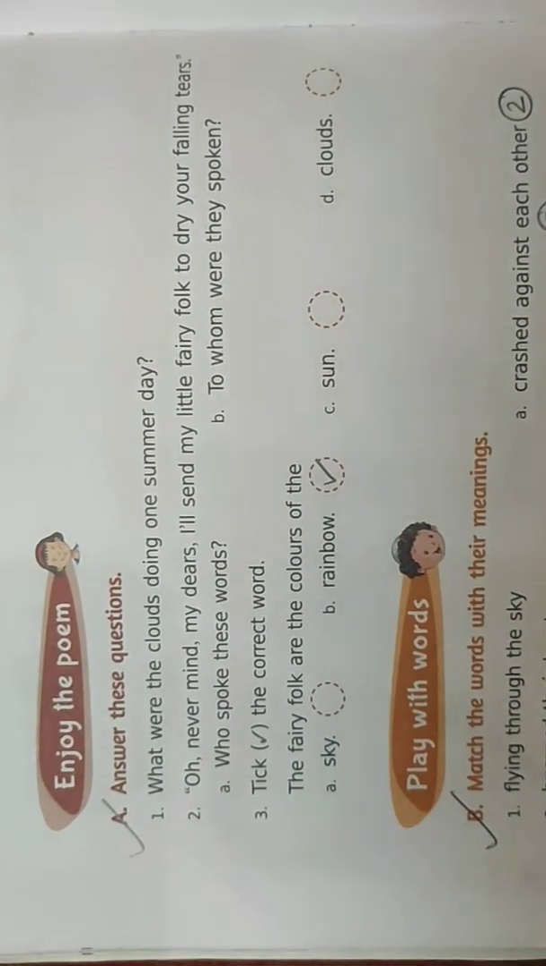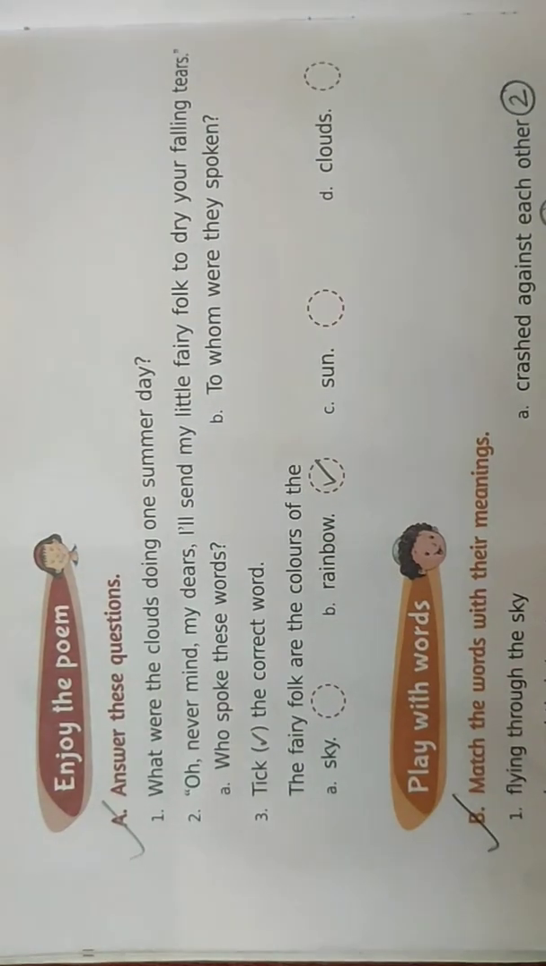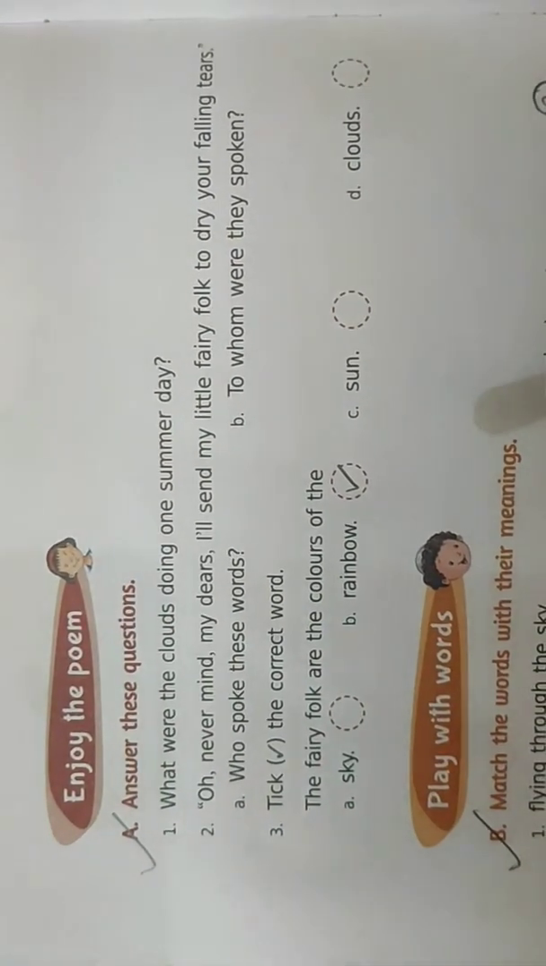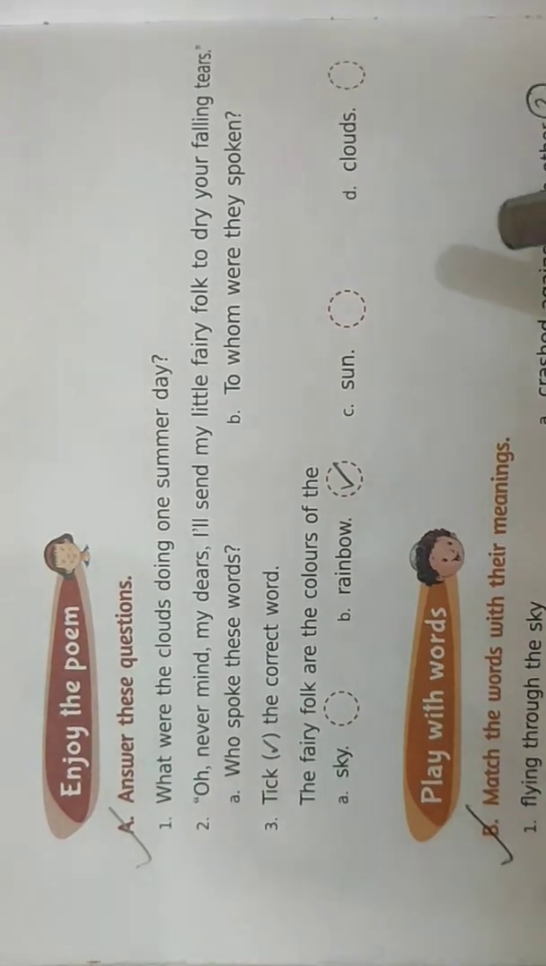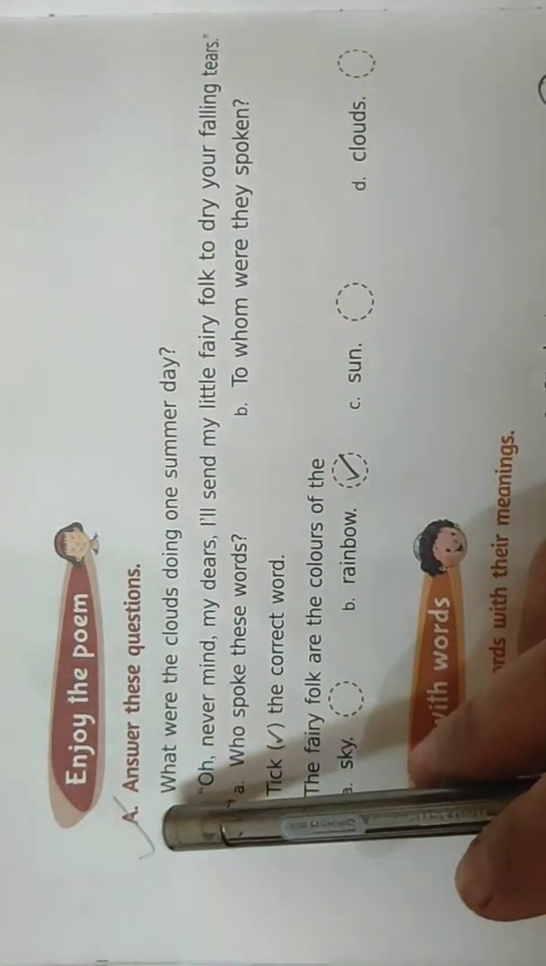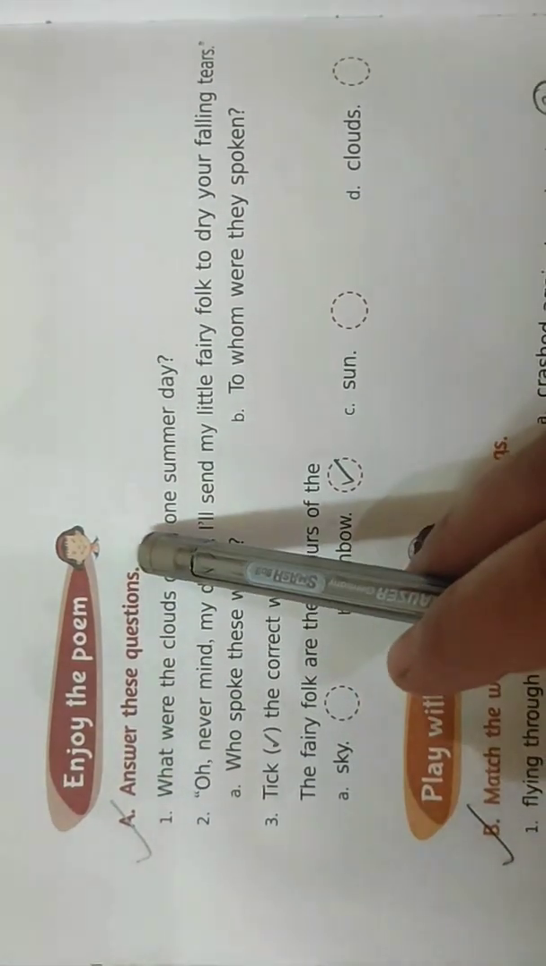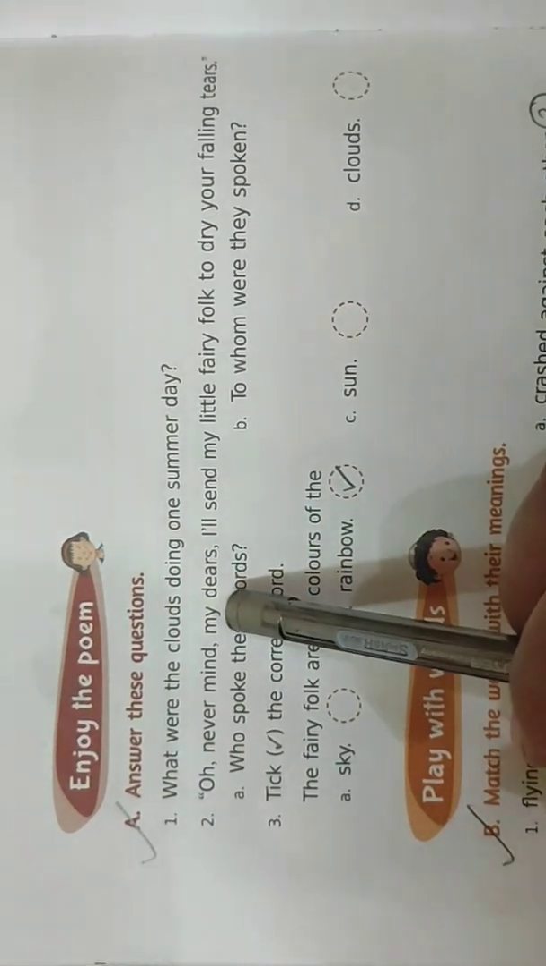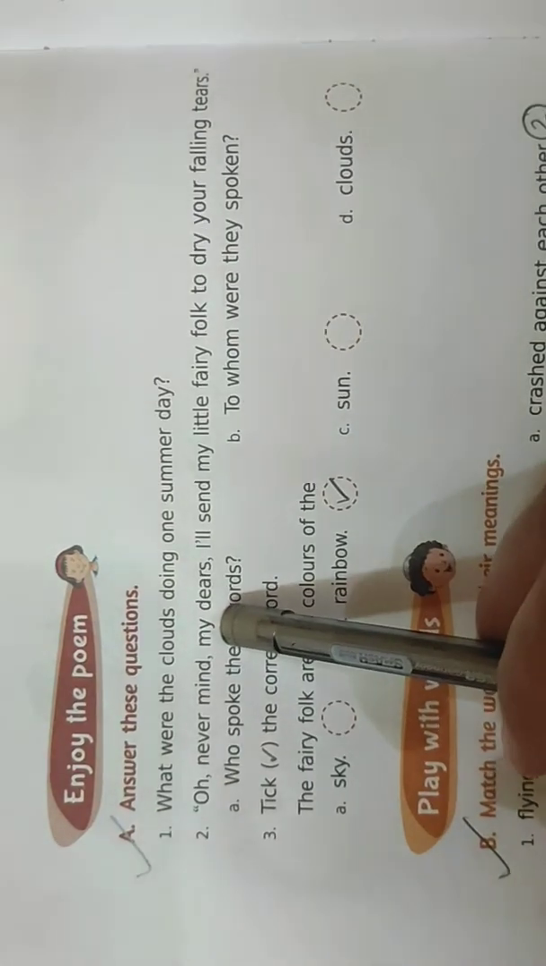Hello children. Now as we have finished with the explanation of the poem The Rainbow Fairies, now we will start with the book exercises of this poem. So take out page number 68 of your English reader books. Page number 68. Now in question number A, answer these questions. Question number 1 and question number 2, children, I will make you write in your notebooks.